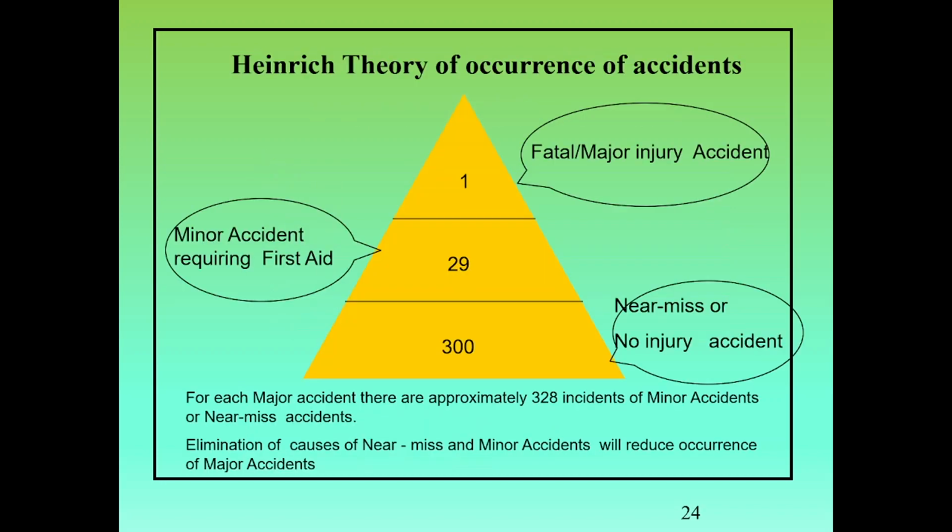Heinrich's theory of occurrence of accidents. For each major accident, there are approximately 328 incidents of minor accidents or near misses. Elimination of the causes of near misses and minor accidents will reduce the occurrence of major accidents.